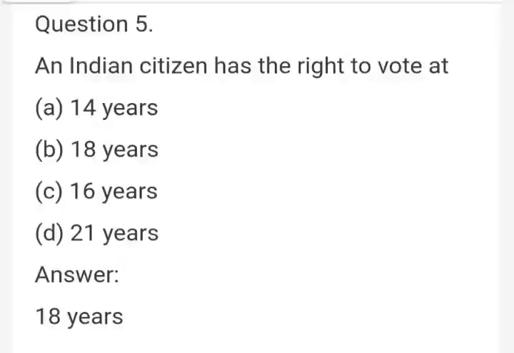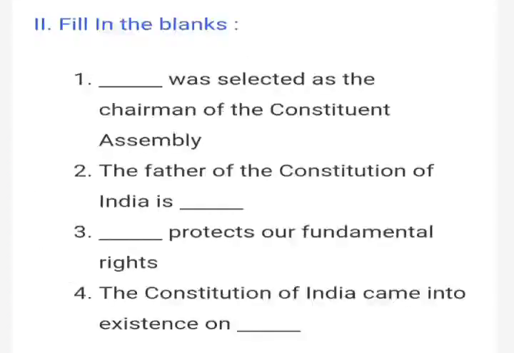The last question in choose the correct answer is, an Indian citizen has the right to vote at what age? We have already learned that if a citizen has completed 18 years of age, he or she is eligible for voting in our country. So an Indian citizen has the right to vote at the age of 18 years. Next, we are going to look into the fill in the blanks.